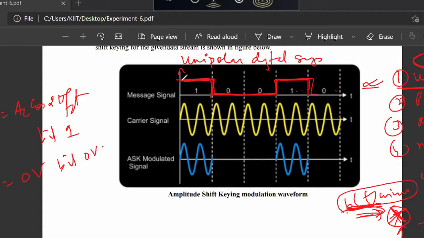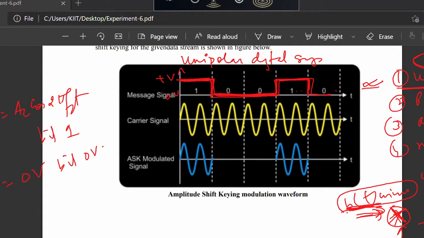Therefore, the message signal in ASK will be in the unipolar form. Bit 1 is transmitted as plus V, bit 0 is transmitted as 0 volt, unipolar coding. So this is a unipolar digital message signal and a sinusoidal carrier signal. In digital modulation, the message signal is digital, the carrier signal is sinusoidal. And then how is ASK modulation performed?